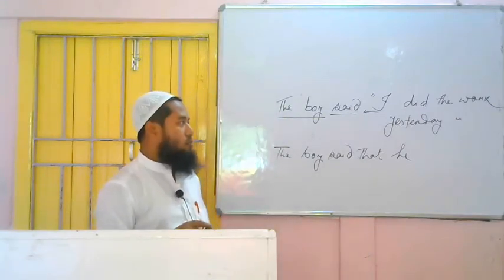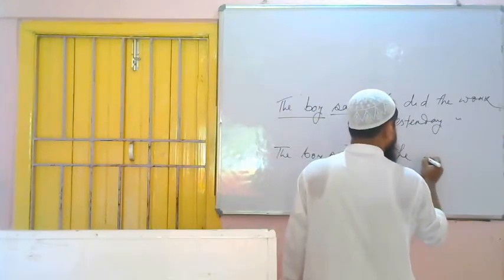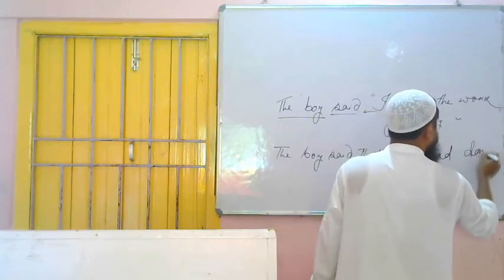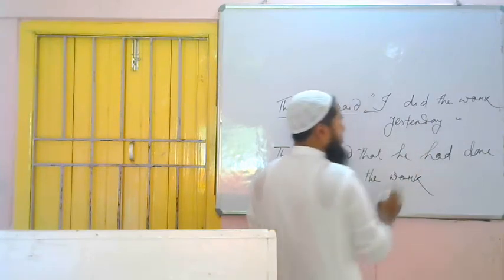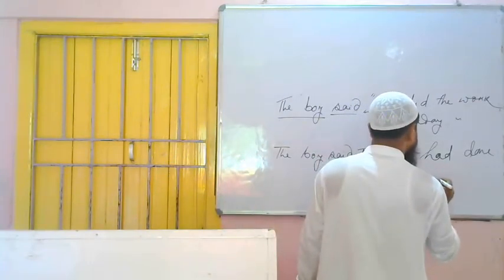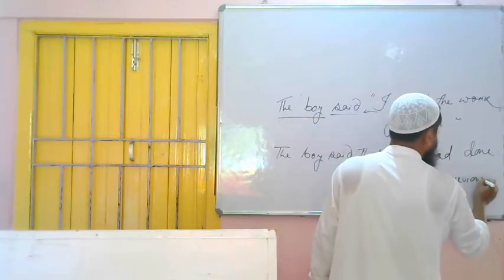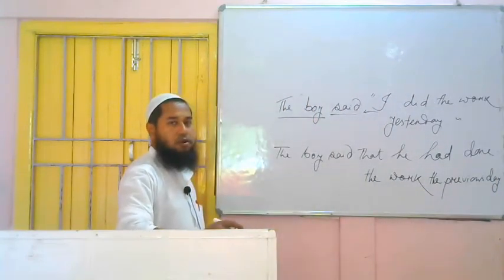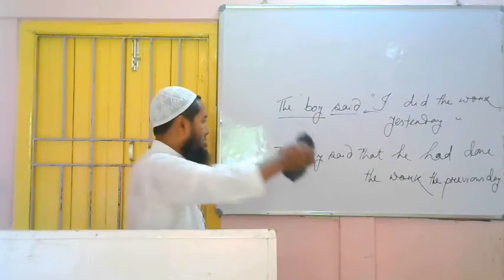And I said, if the reported speech is in past indefinite tense, it will become what? Past perfect tense. Past perfect tense, how to write? Subject, then had, then third form of the verb: do, did, done. He had done the work, and yesterday will become what? The previous day. It is there in the list of changing words I gave you. He had done the work the previous day or the day before. The previous day, anything you can write. That previous day also you can write, the day before also you can write. I hope it is clear. This example I have given of past indefinite tense. Let's take one more example.